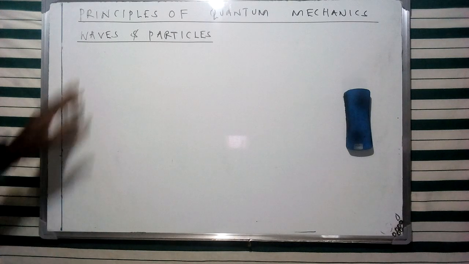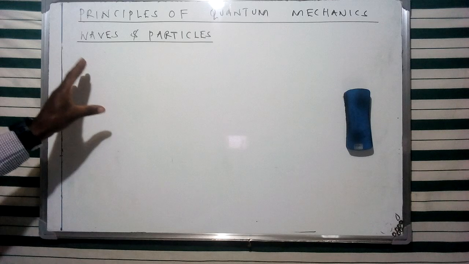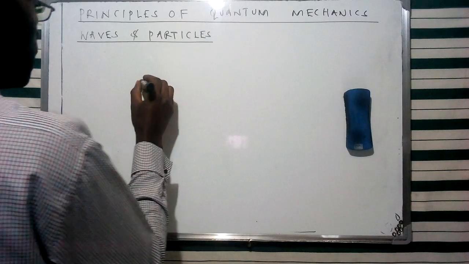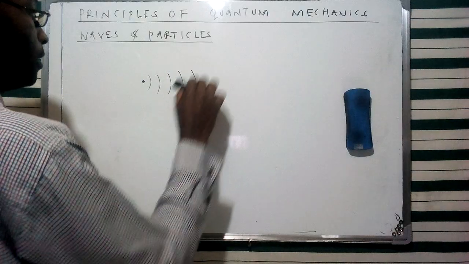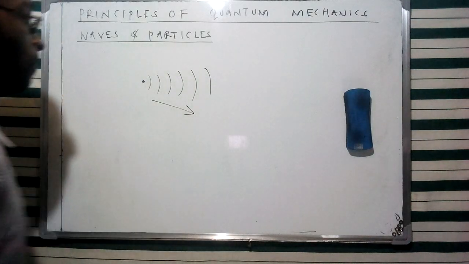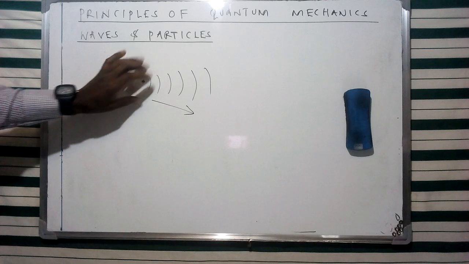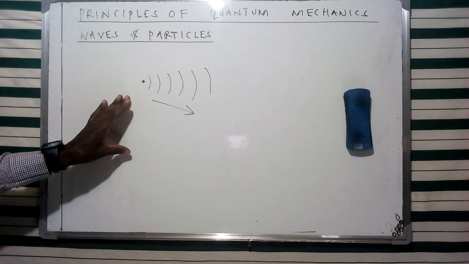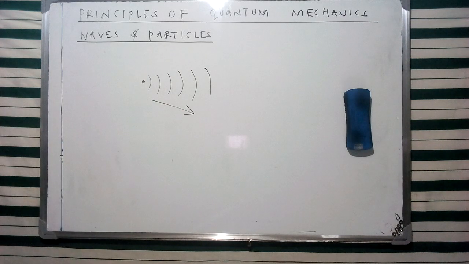Now, if you look at the concept of waves from a previous definition, we define a wave as a disturbance that is spreading out in a medium uniformly in all directions. And I can give an illustrative example of what we can refer to as a wave. In this case, it's going to be emanating from this specific point and spreading out uniformly in all directions. So this is some kind of a disturbance, as I've said, which is going to be propagated through a medium in all directions.